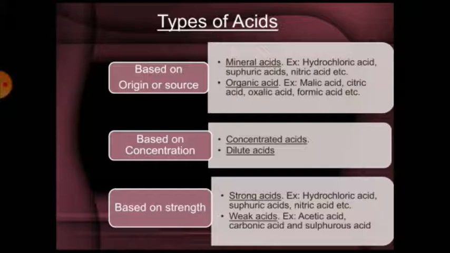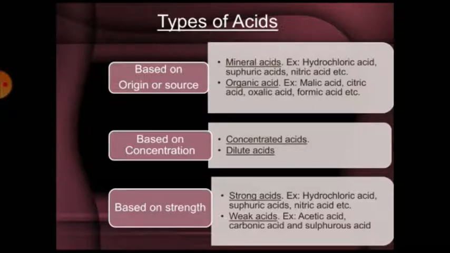Weak acids: an acid which is partially dissociated or ionized to give a small amount of hydrogen ion concentration. For example, acetic acid dissolves in water to give acetate ion CH3COO negative plus H plus ion. Examples are acetic acid, carbonic acid, and sulfurous acid, etc.